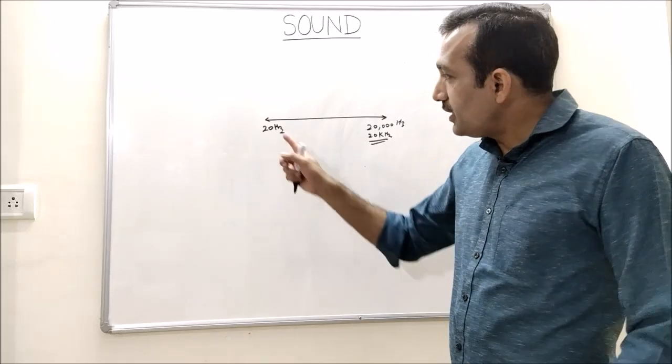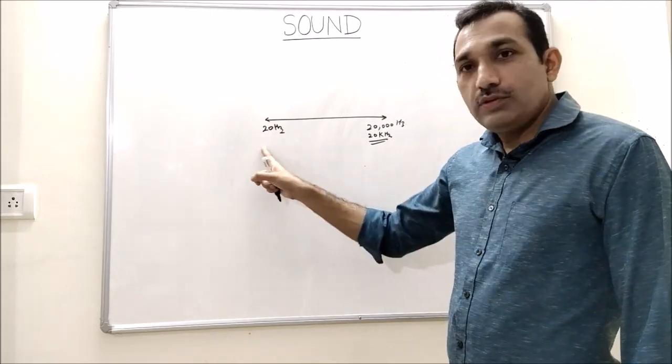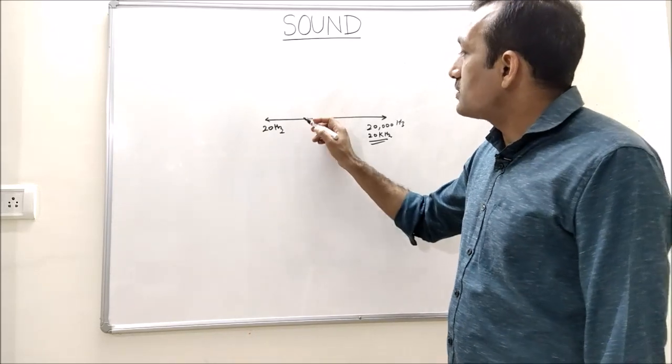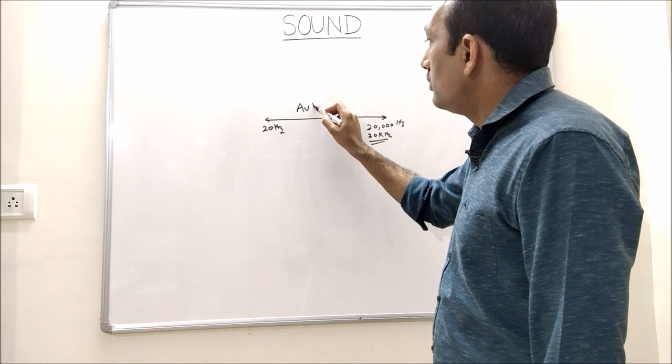A normal human being can hear only sound which has frequency in this range. This is called audible sound.